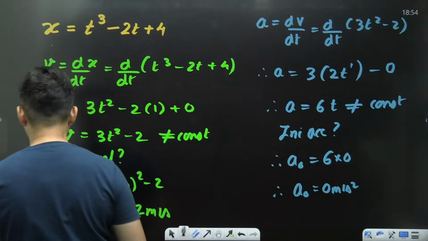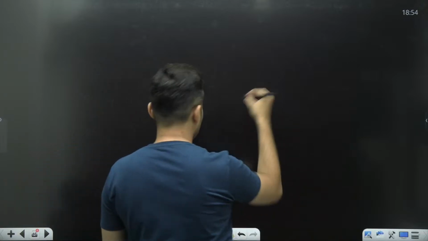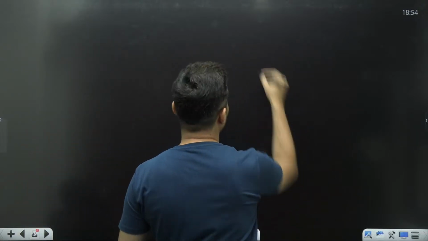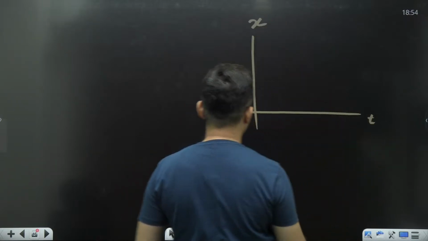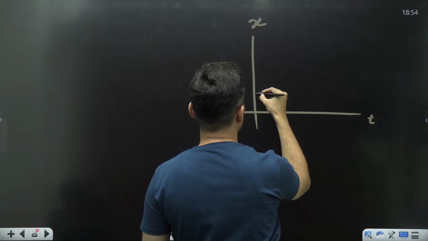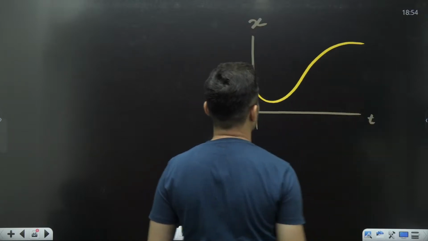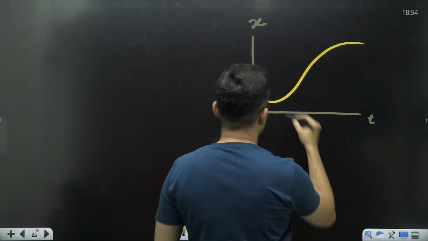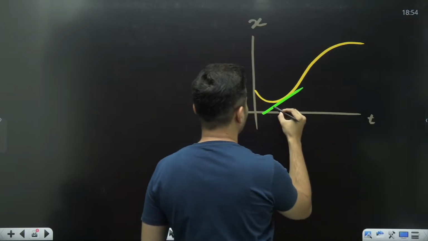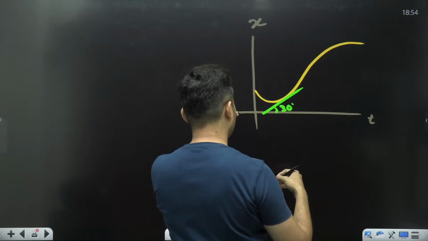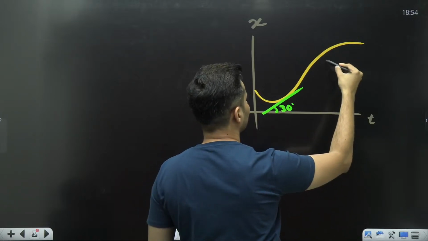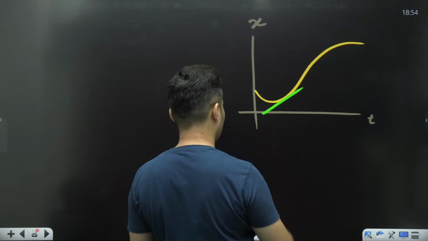You can also see a simple graphical problem like this. Say, for example, there is a graph given over here to all of you. This is position, this is time, and the graph given over here is something, let's say, like this. And they have told that if you draw a tangent here, this is 30 degrees.